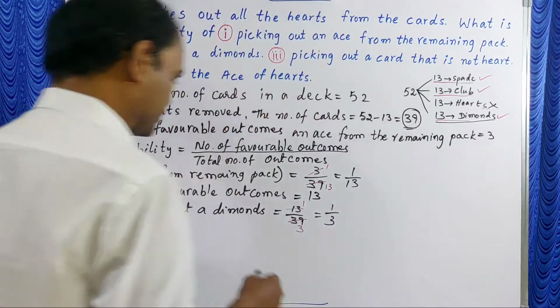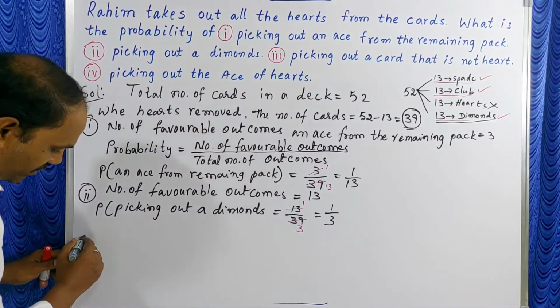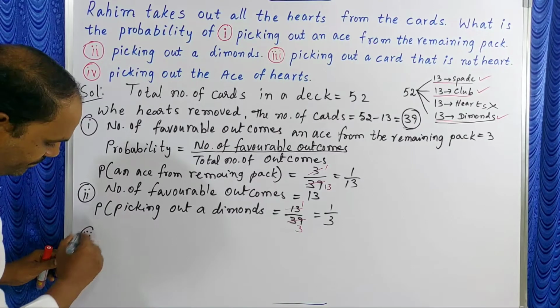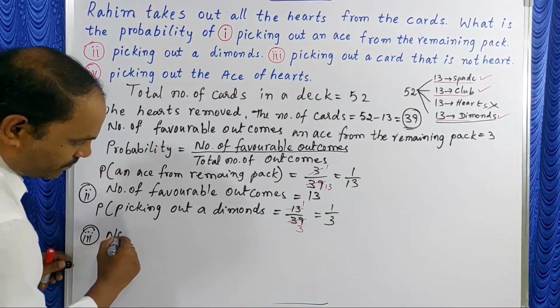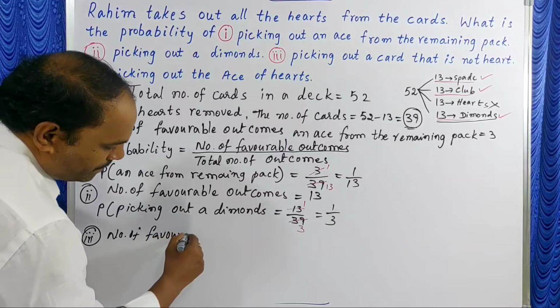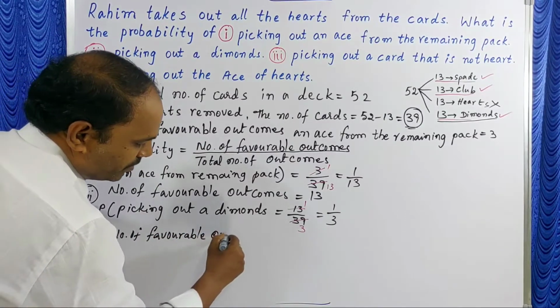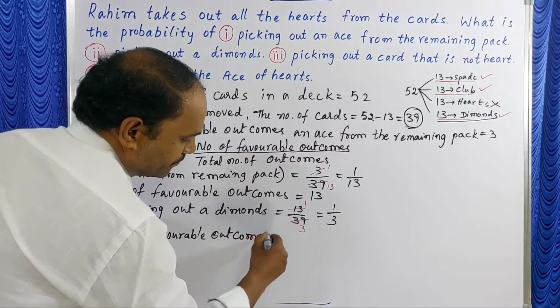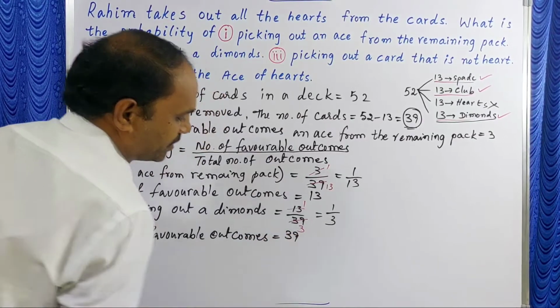The number of favorable outcomes is equal to 39.